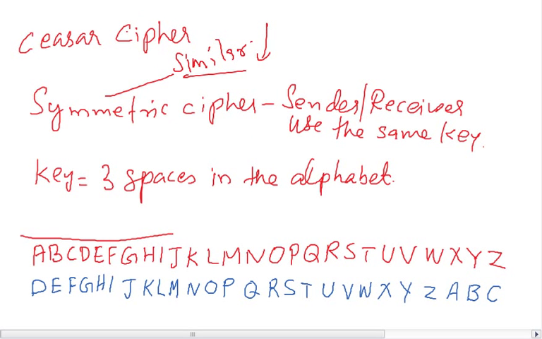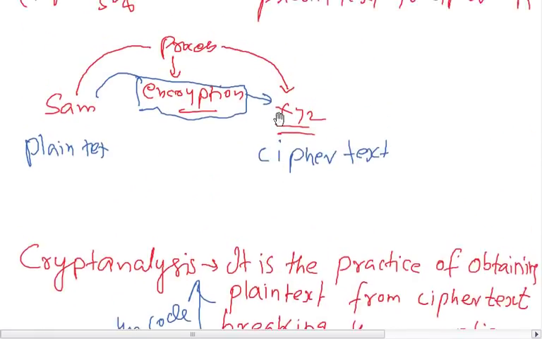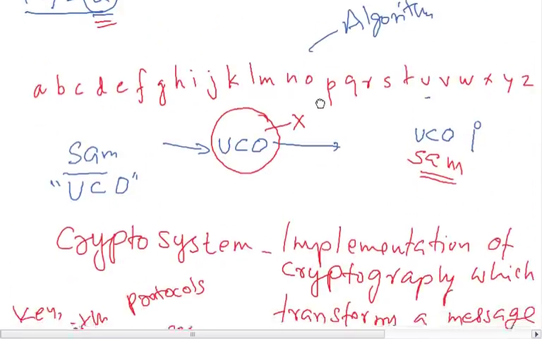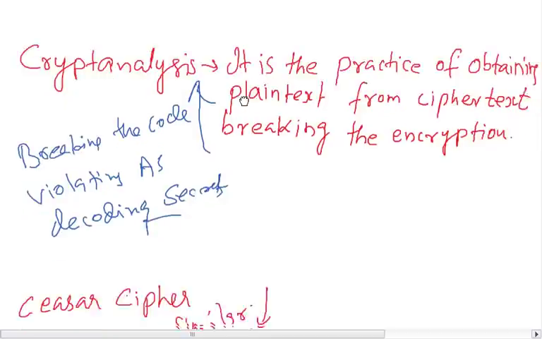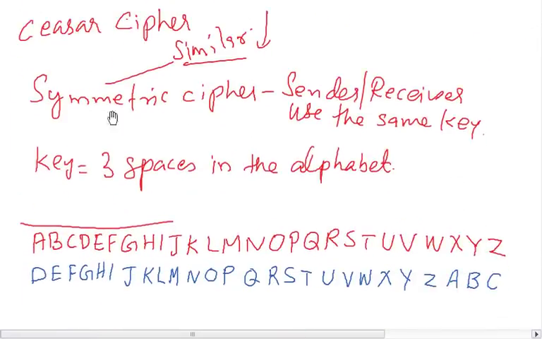Let's understand. The similarity is the sender and the receiver use the same key. Here also, as in the previous example, if you take the key as 2, the key is used to encrypt a message, and the same key is used to decrypt that message. So similar means the key is similar. The key which is used to encrypt a message and the key which is used to decrypt the message is one and the same. That is where we say symmetric.